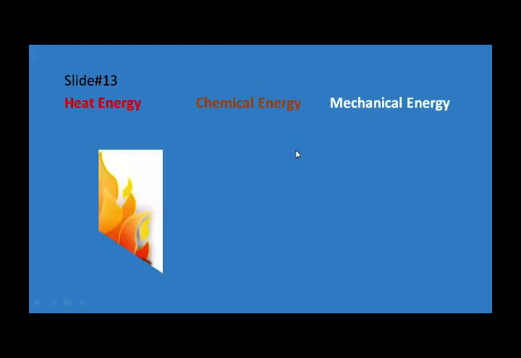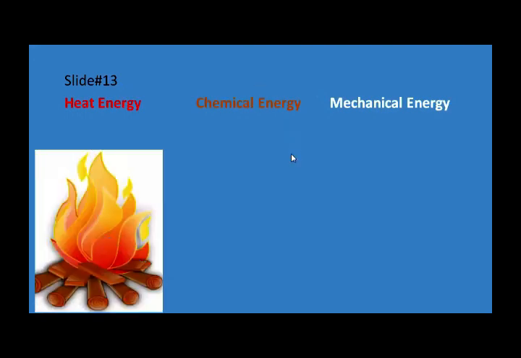Now the next form is heat energy. Do you know about heat energy? It is a form of energy. We use it to cook food and to change water to steam. The sun is the main source of heat energy. Okay, students, so the sun is the main source of heat energy. Have you got it?